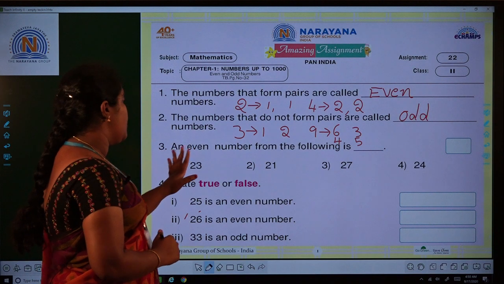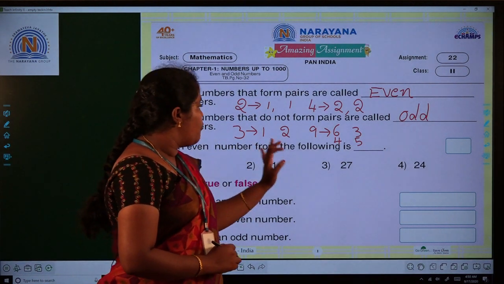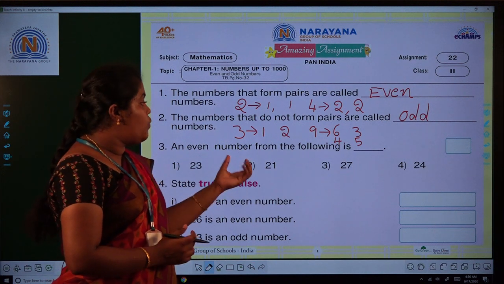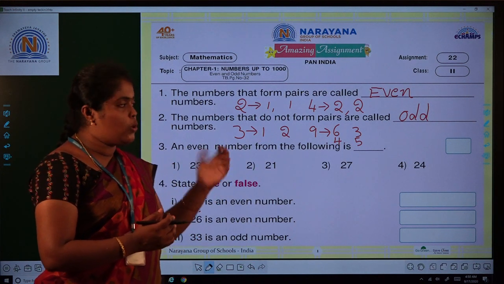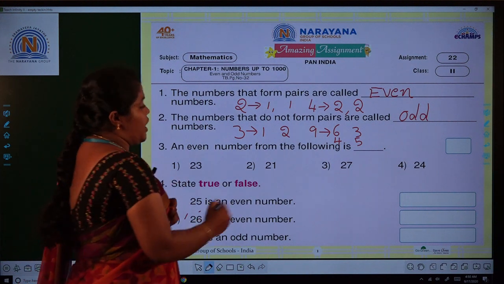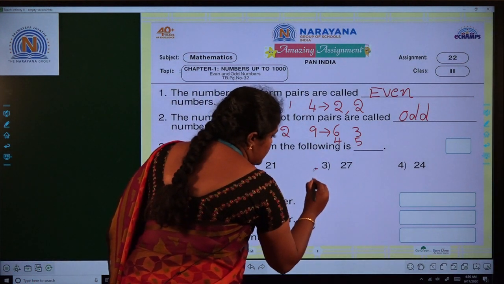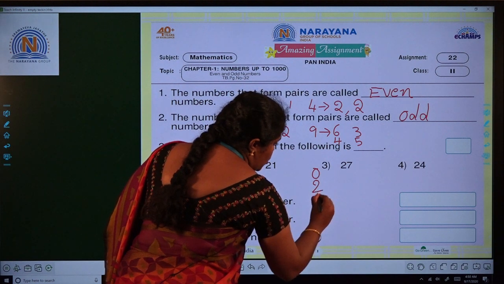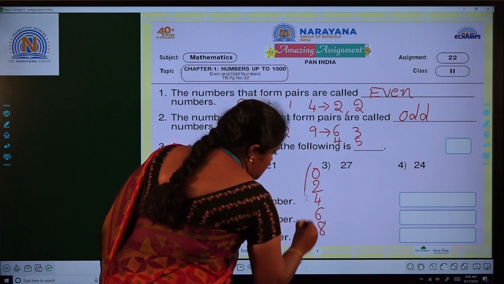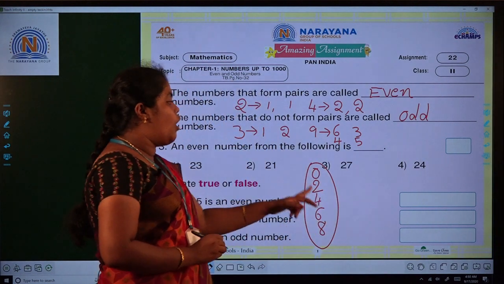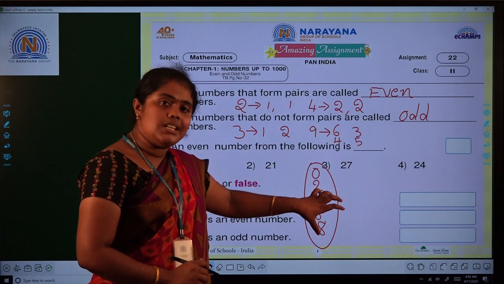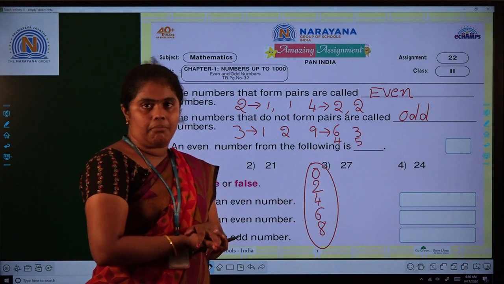Next, third one: an even number from the following is. Here they given some numbers. In that, what is the even number? It is the question. So if the number is called as even number, we have to check the ones place. In the ones place, the digit is 0, 2, 4, 6, or 8. If those digits are there, it means it is an even number.